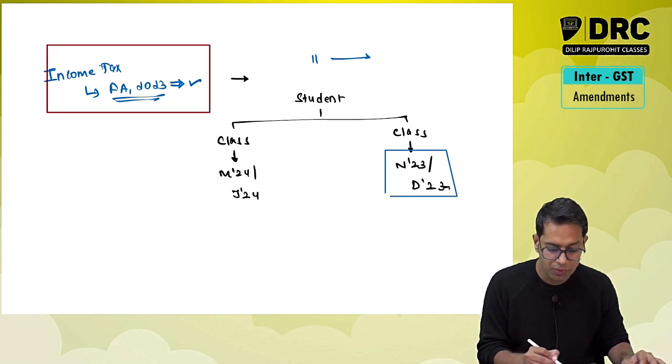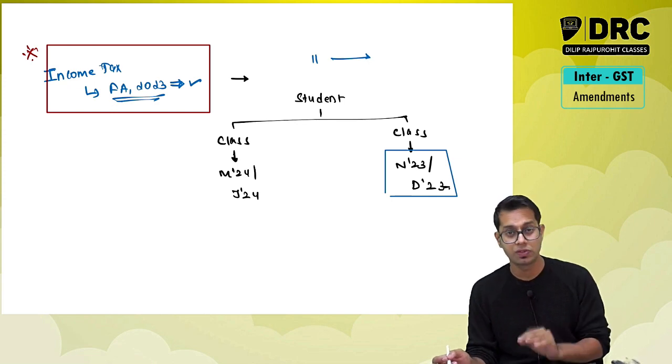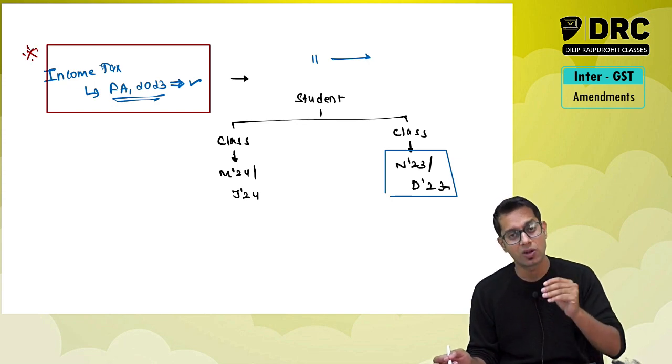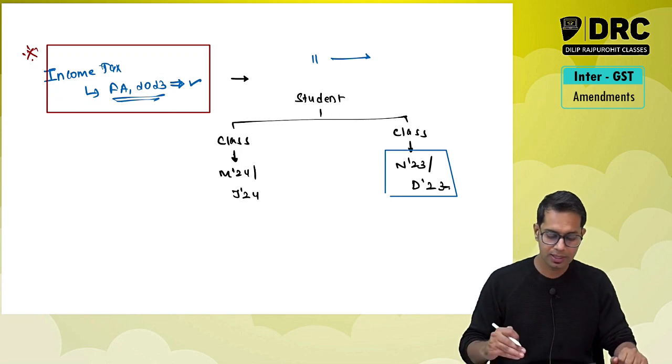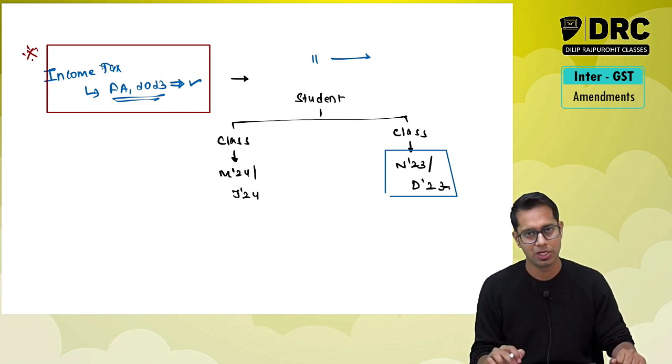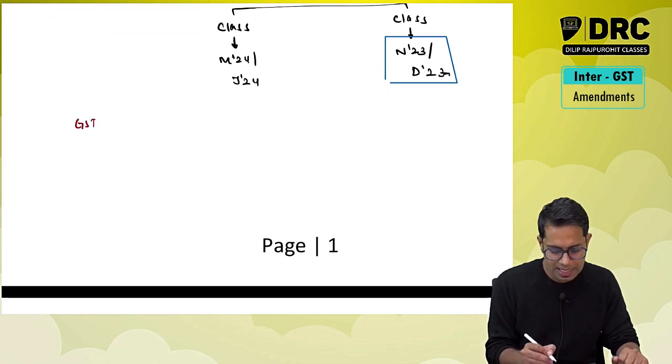And please make sure this is a very important change. Very important, because there are a lot of changes which have happened, and these are also fantastic, interesting changes, and something which they can ask in the examination. Now obviously amendments are made in your direct taxes as well as in your indirect taxes. So in DT as well as IDT, both the levels amendments have been made.